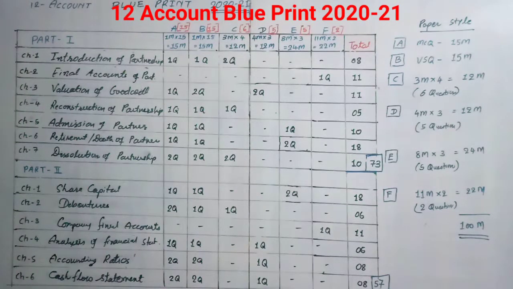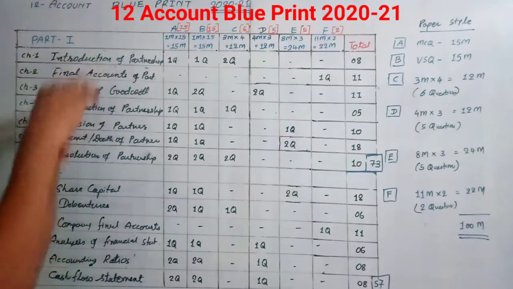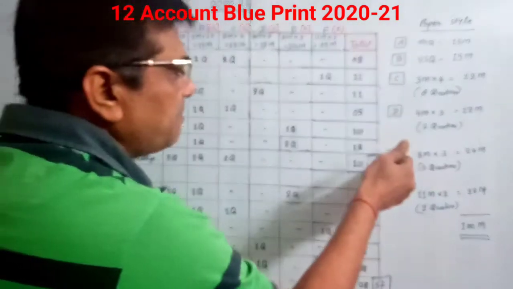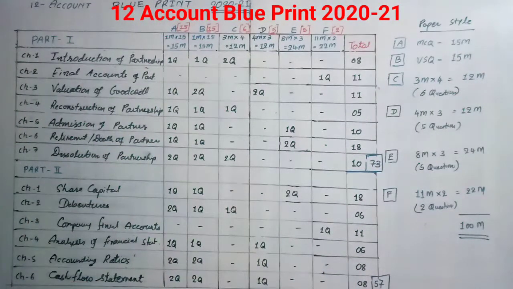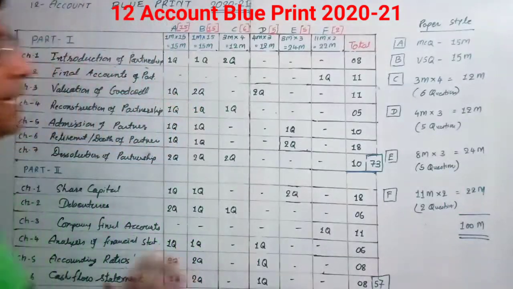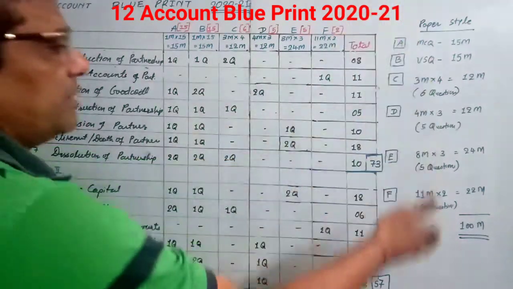Now, in Accountancy we have two parts, Part 1 and Part 2. Part 1 has a total of 73 marks as per the new paper style, and Part 2 has 57 marks. As per the chapter-wise weightage and paper style, we have to try to understand this.